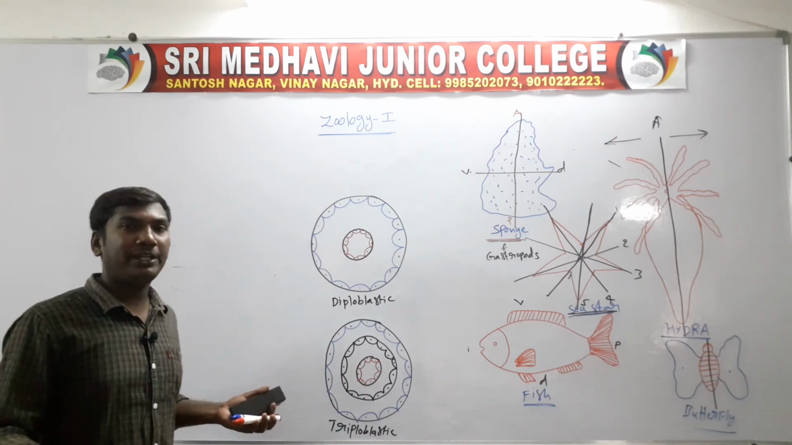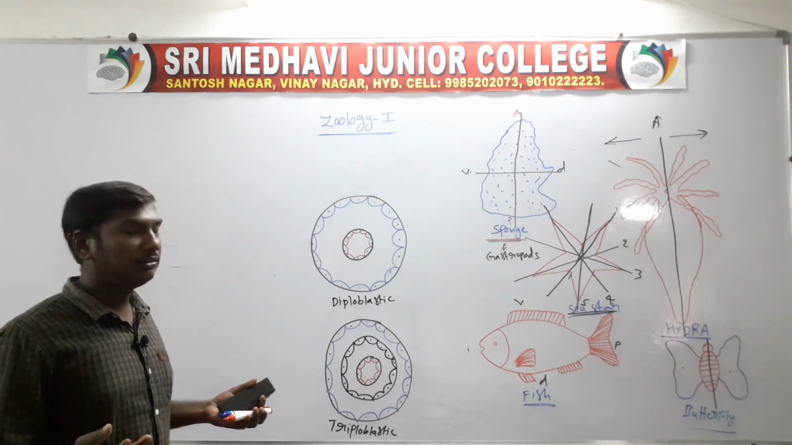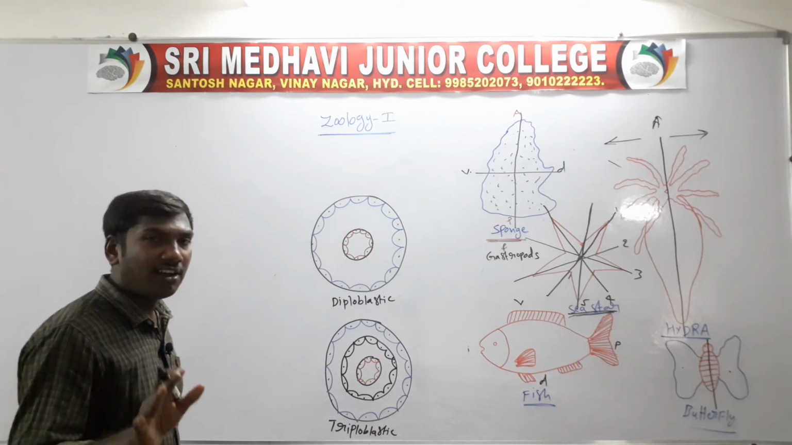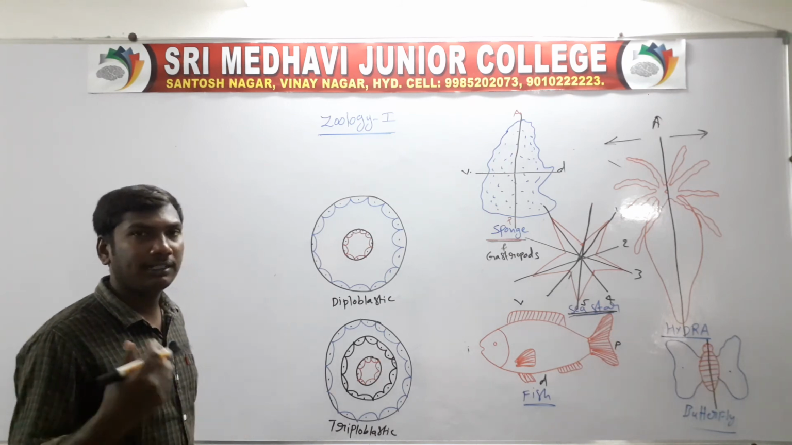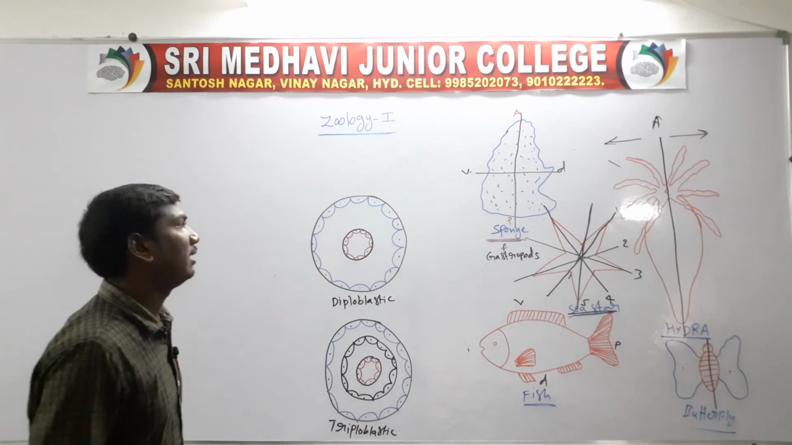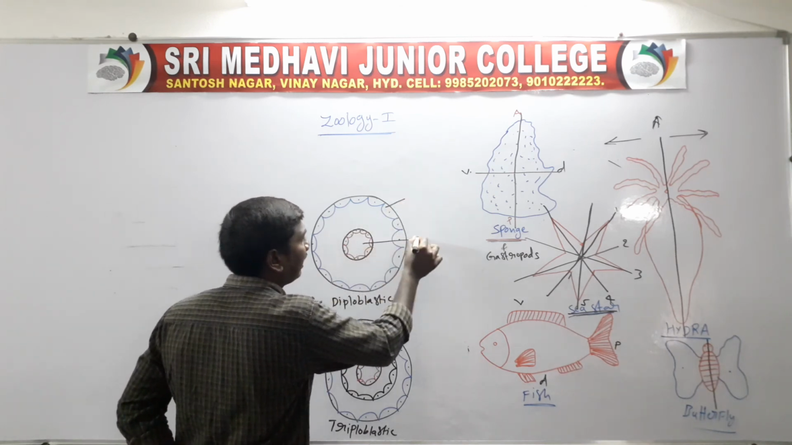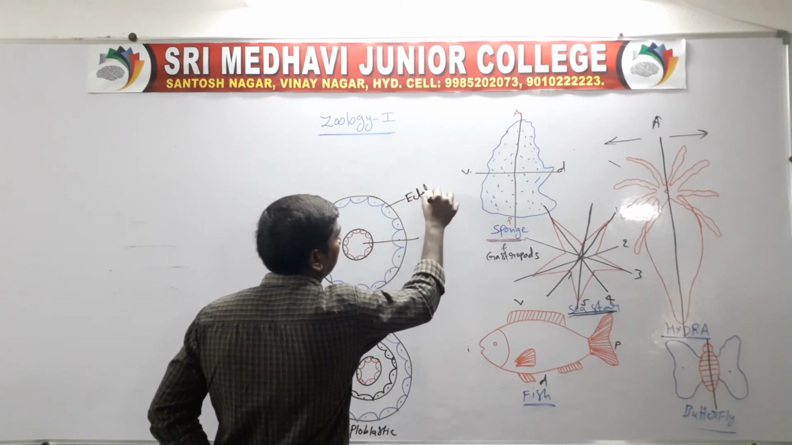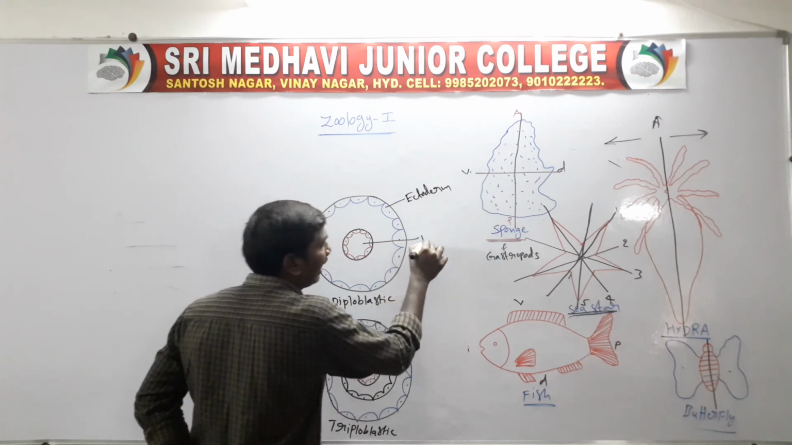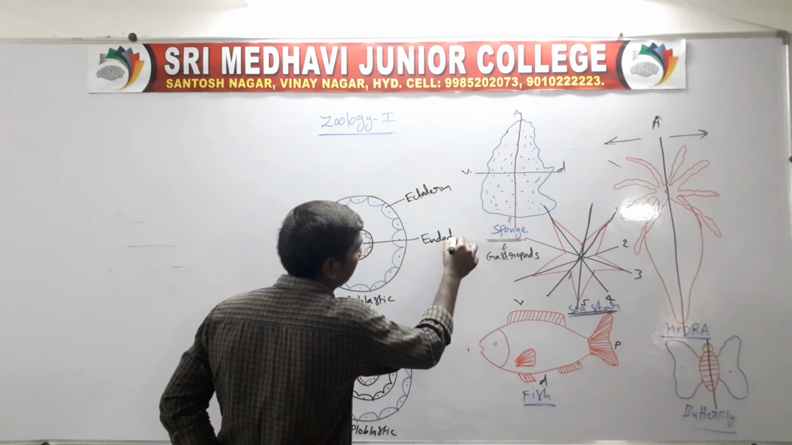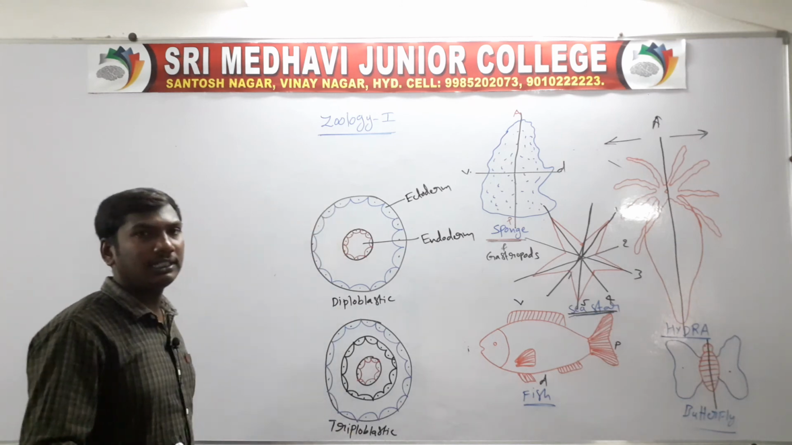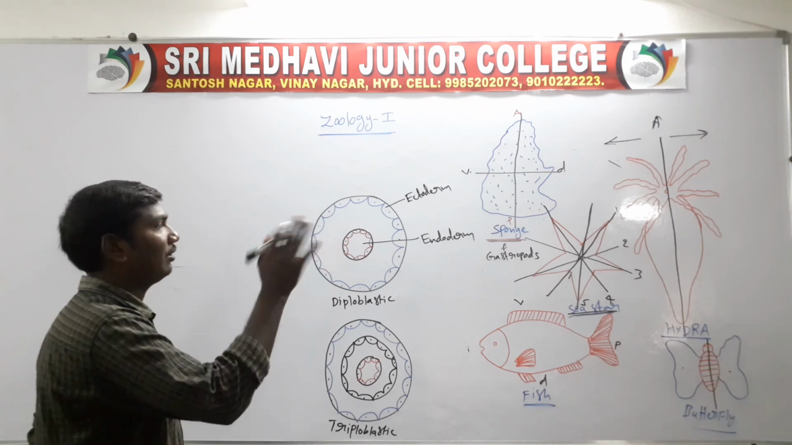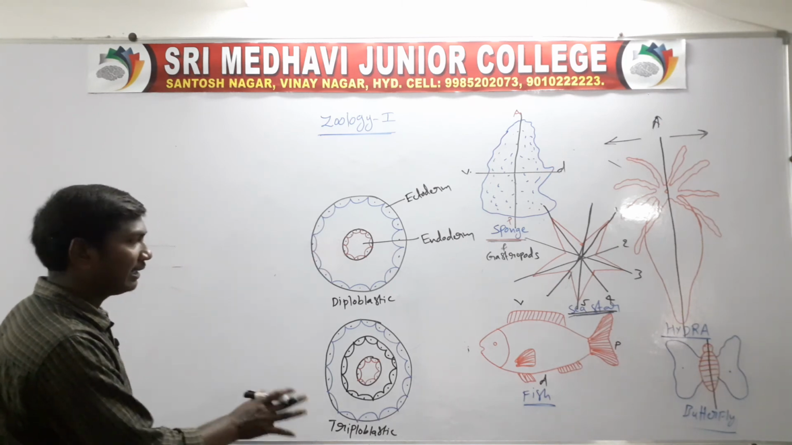Diploblastic means in the embryonic stage, the formation of two germ layers. They are the outer germ layer and the inner germ layer. Outer is the ectoderm, inner is the endoderm. So these are called diploblastic. Outer ectoderm, inner endoderm.